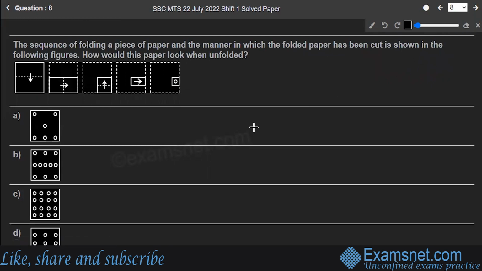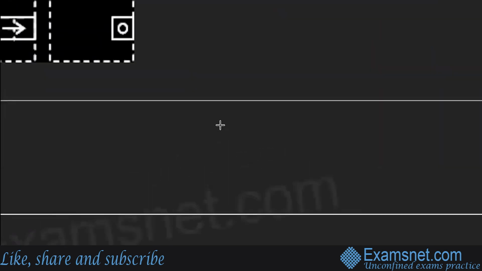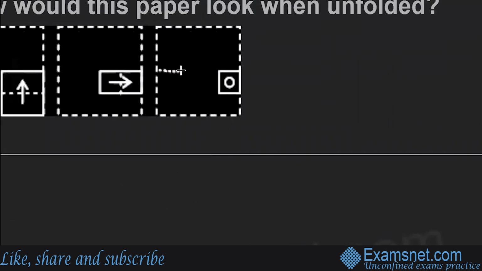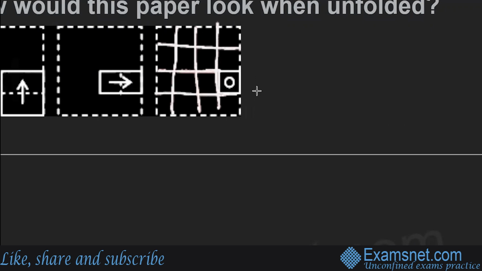To answer the question, let's zoom in a bit. Okay, so see, imagine I'm just drawing it for your convenience. Otherwise, this won't be in the final image. This line that I have drawn is just to make you understand that the paper is actually divided into these sections, like this. Now this circle will appear here, here, here, here.